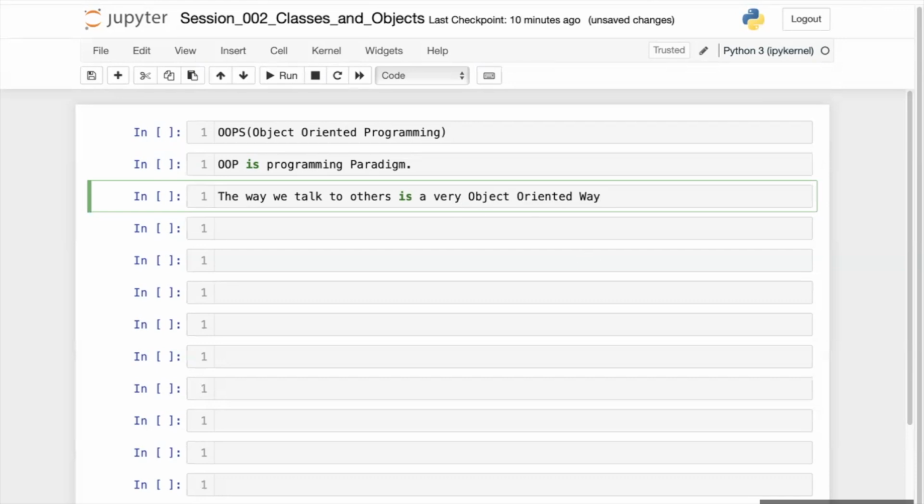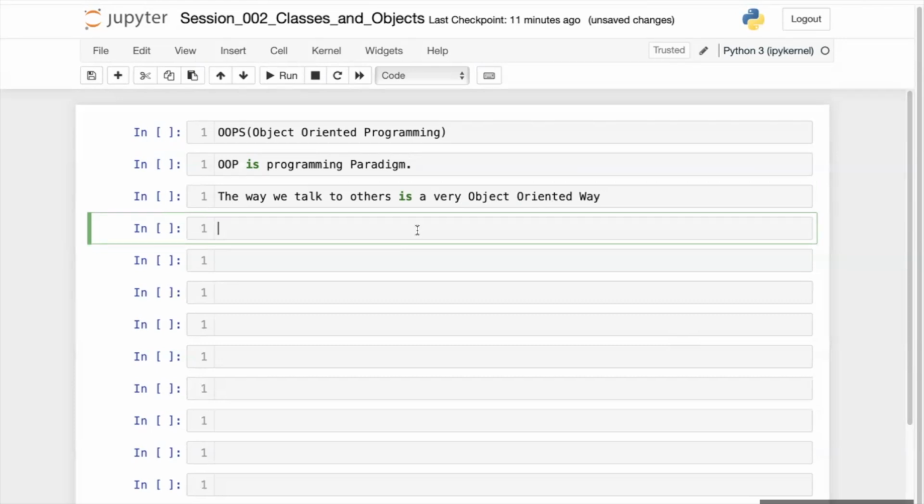Let's take an example. Let's say we talk about some object, say there is a chair, and you need to do something about it. I am asking you to bring that chair from where it is presently to the place where I am right now.